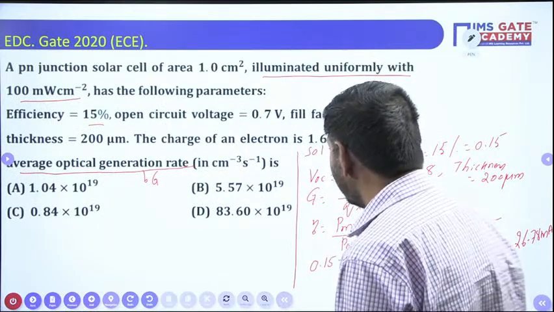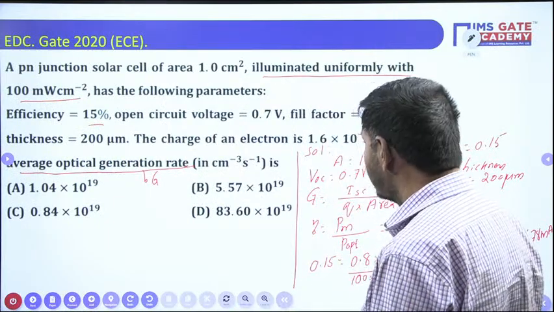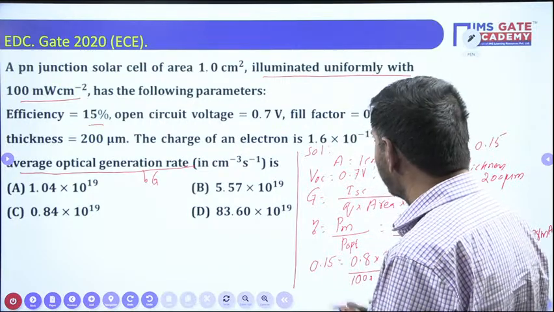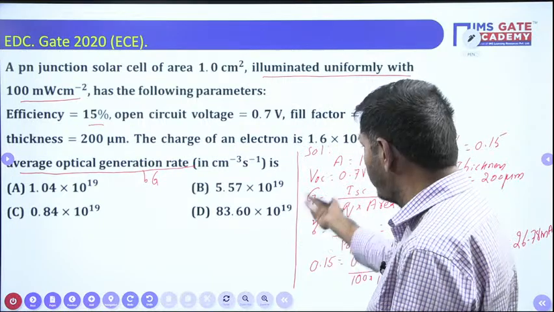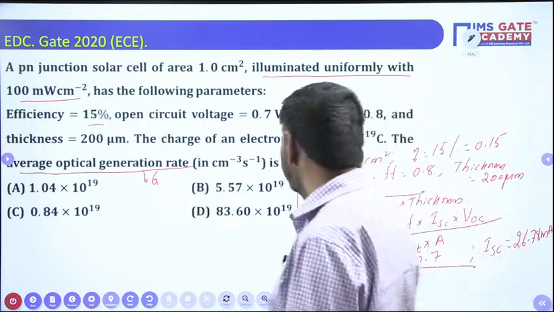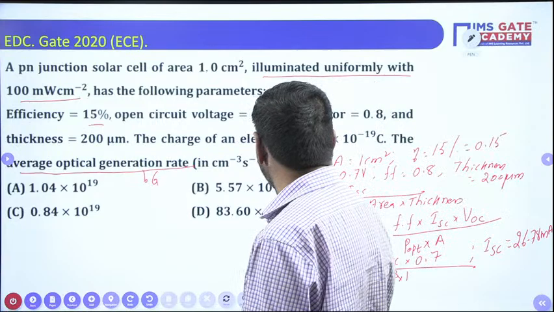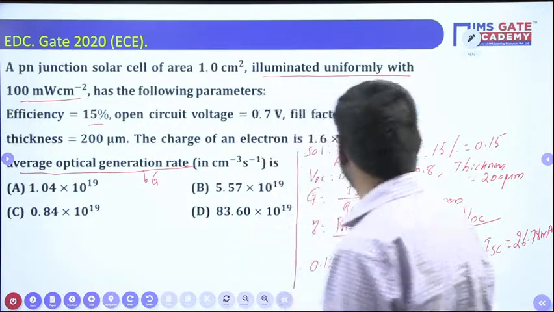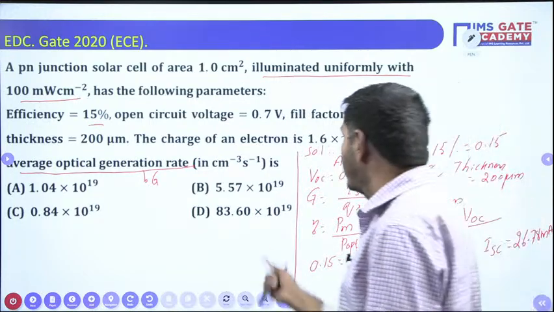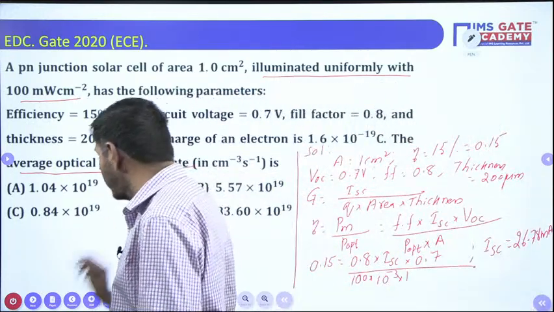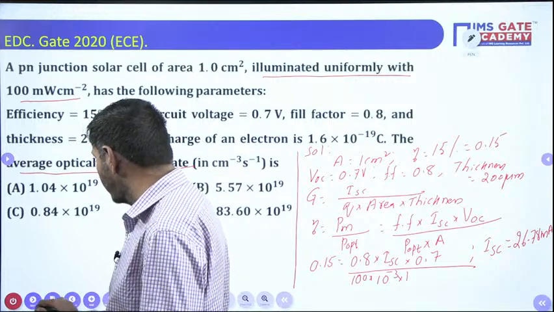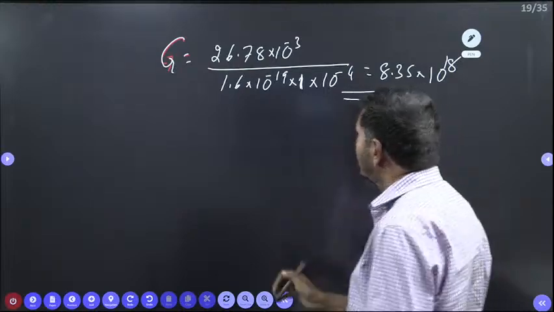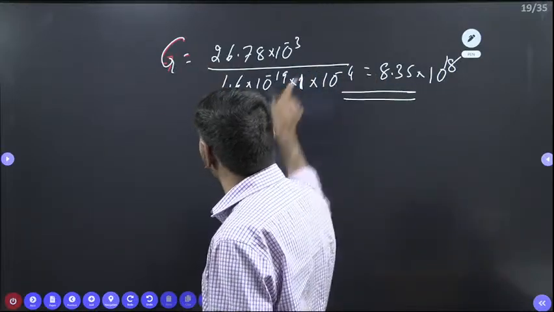8.35 into 10 power 18 is given now. So 8.36 it comes into 10 power 19. So mostly if you divide by 10, what happens now? Dividing by 10, 8.3 into 10 power 20 mostly it is possible here. Understand now. You check these values, just use the calculator. This is the formula only, understand. Anyhow, we need to use it this way only. So that way we can calculate the value. You cross check this value again.